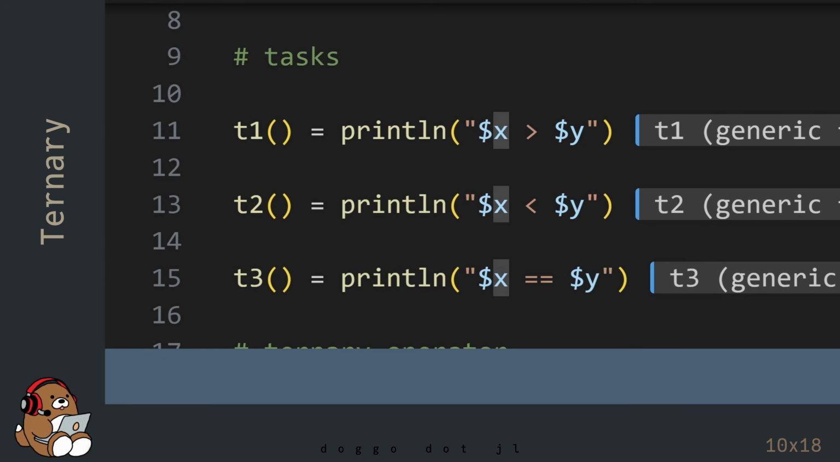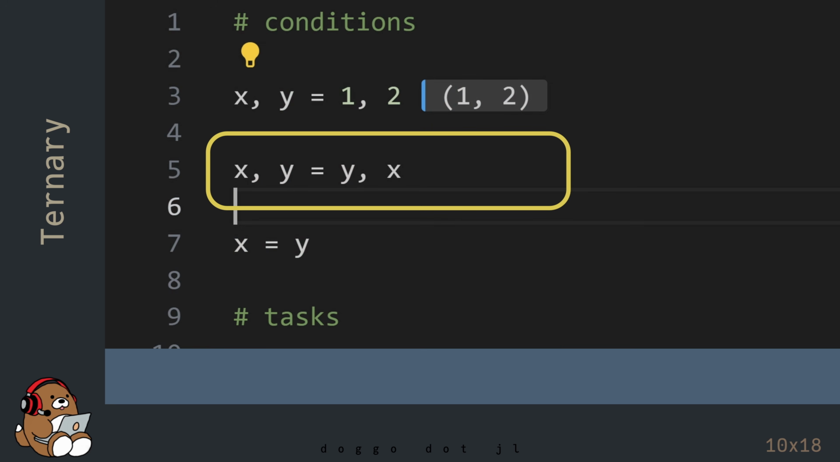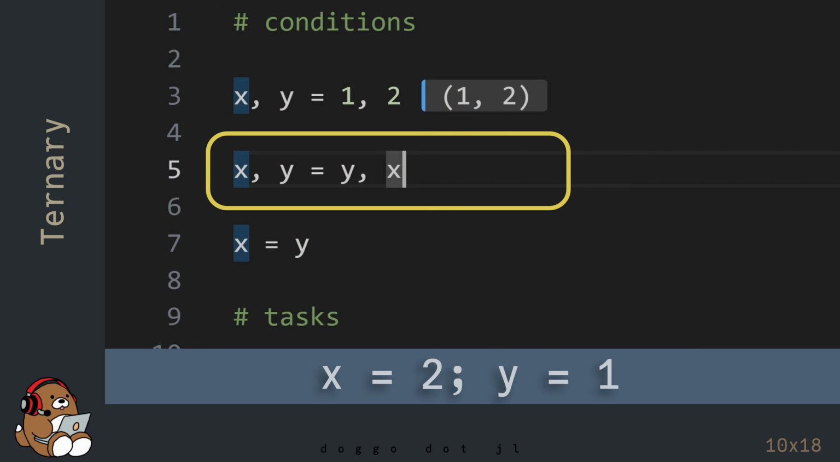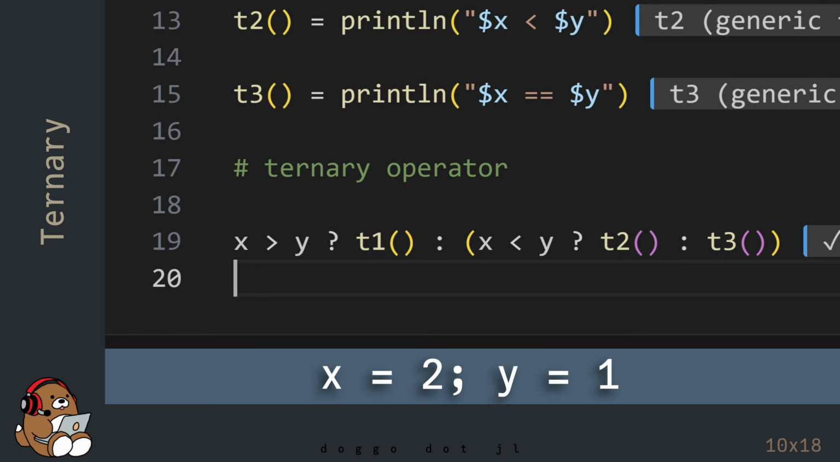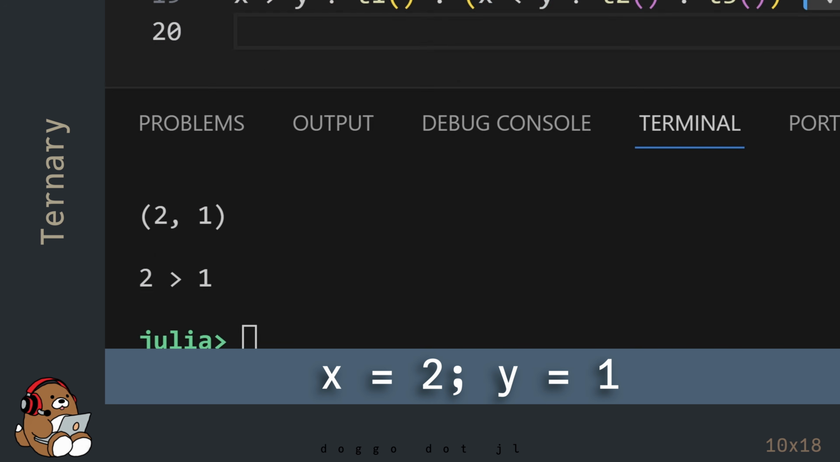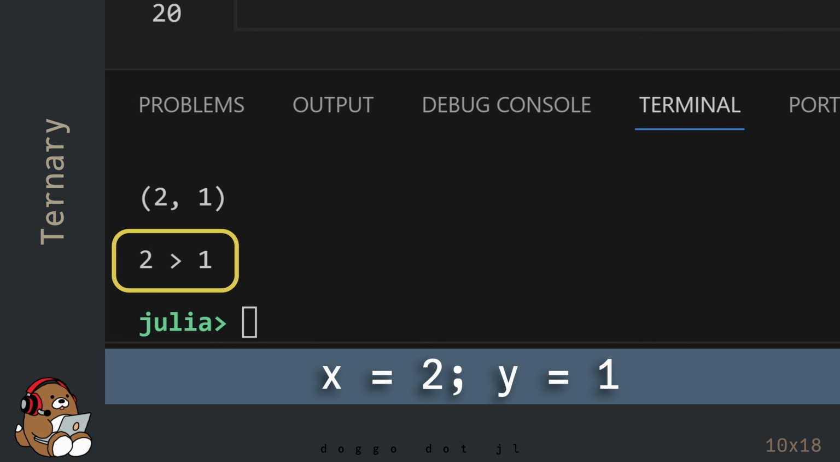Now let's go back up to the top of the code and swap the values between the variables x and y. Now rerun your ternary operator code to see what happens. In the REPL, you'll see 2 is greater than 1. So the ternary operator works. It performs a different task based on a different condition, just like an if expression.